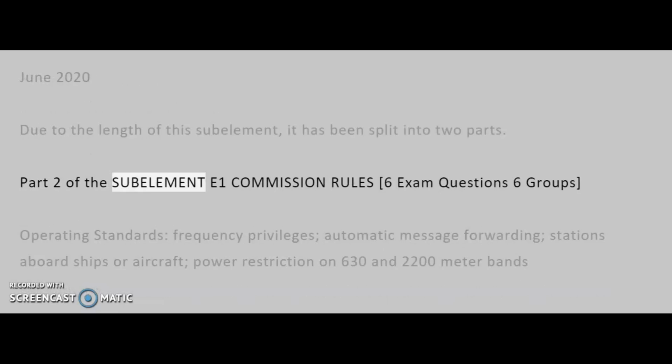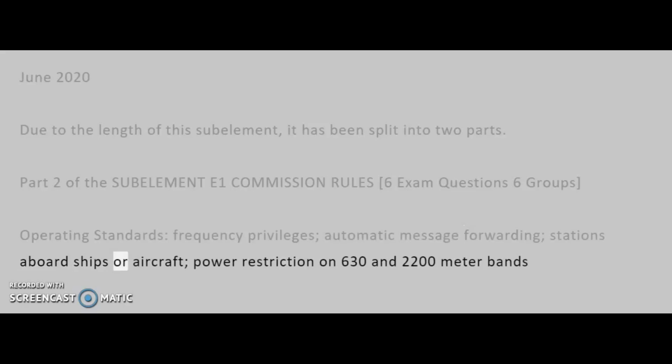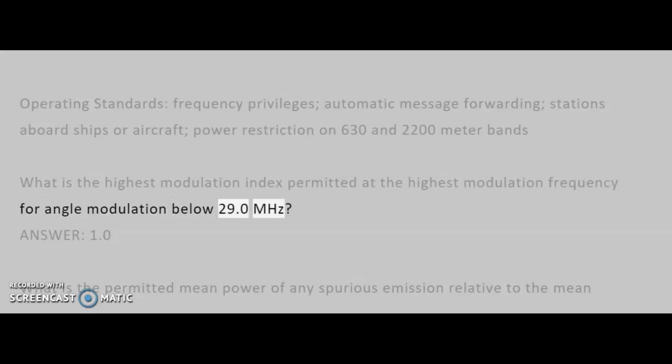Part 2 of the sub-element E1 Commission Rules, 6 exam questions, 6 groups. Operating standards, frequency privileges, automatic message forwarding, stations aboard ships or aircraft, power restriction on 630 and 2200 meter bands. What is the highest modulation index permitted at the highest modulation frequency for angle modulation below 29.0 MHz?